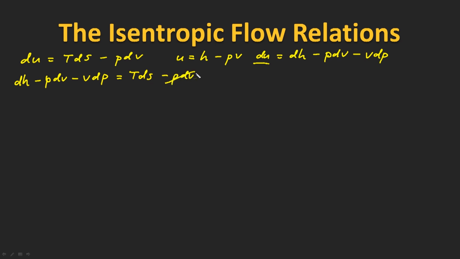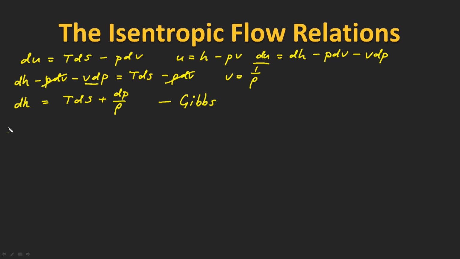So we've got Pdv on both sides, so let's cancel those off. And also the specific volume v is just equal to 1 over the density, so let's make that substitution. So we now have dh is equal to Tds, taking this term to the other side, plus dP over rho. So this expression was first derived by Gibbs, and it's going to be useful for later derivations in the course, so let's keep track of it.